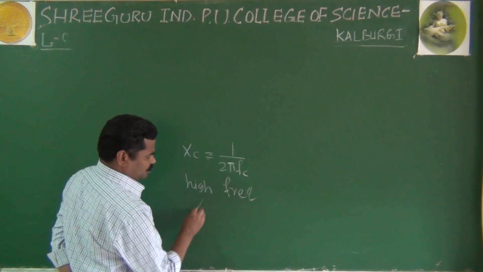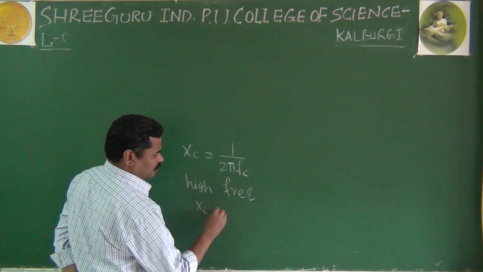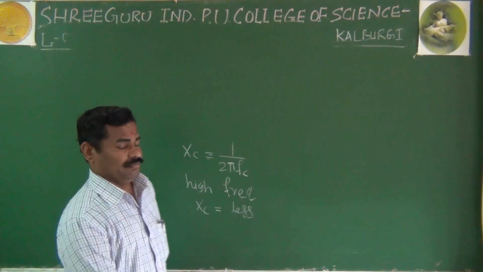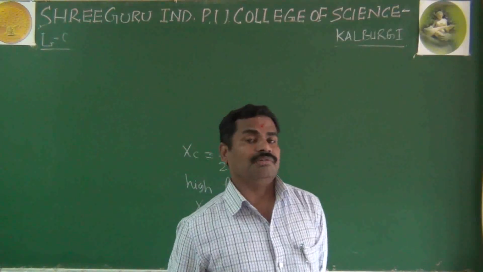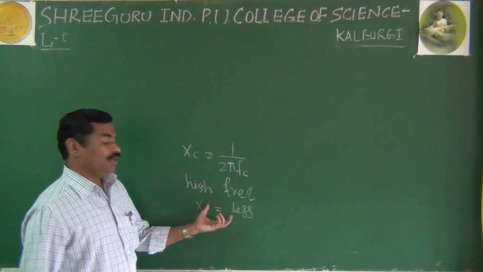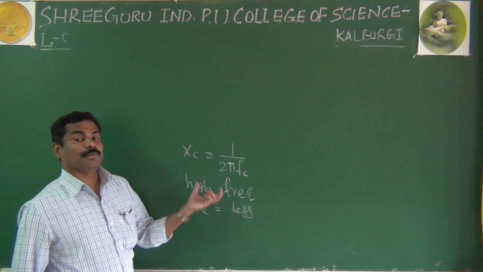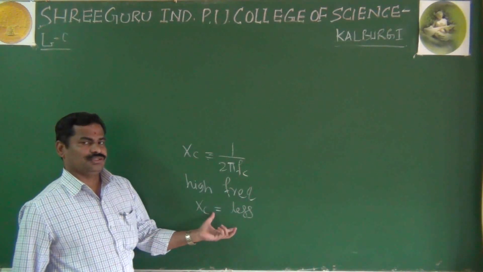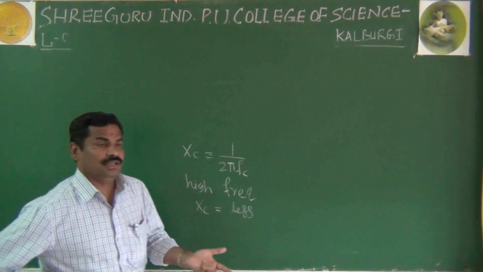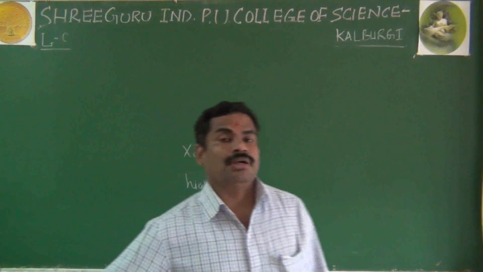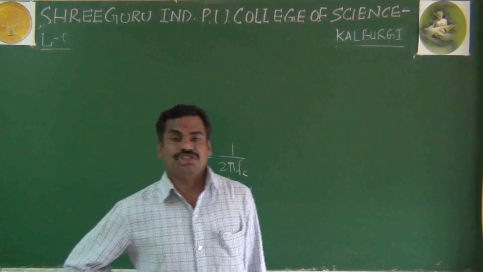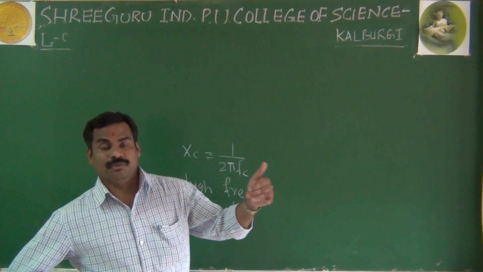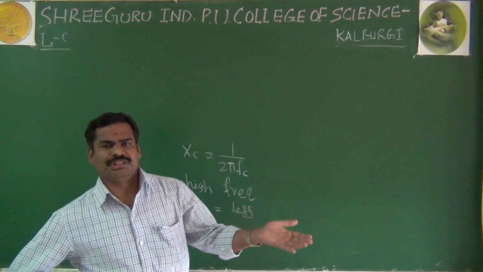You have a very small Xc, a very low capacitive reactance. And in the high frequency region, you have to consider the transistor capacitance, and also the wiring capacitance.